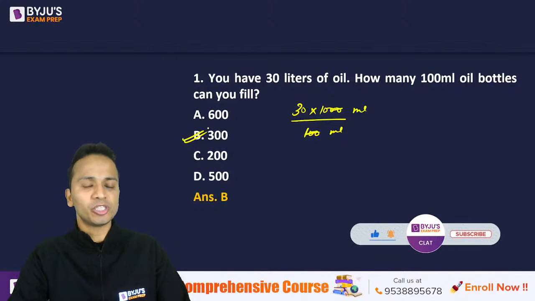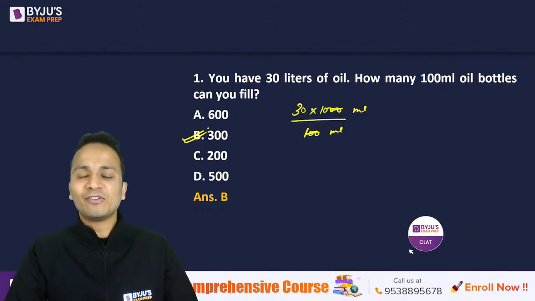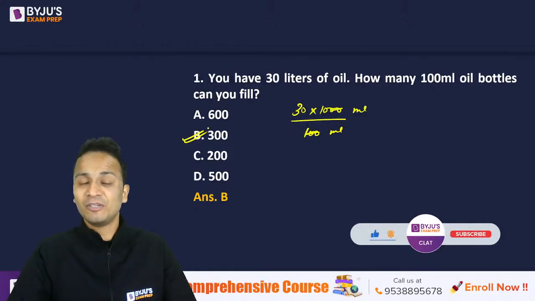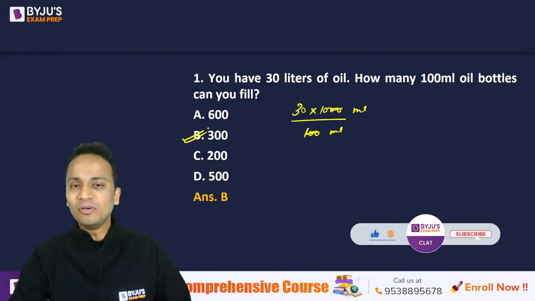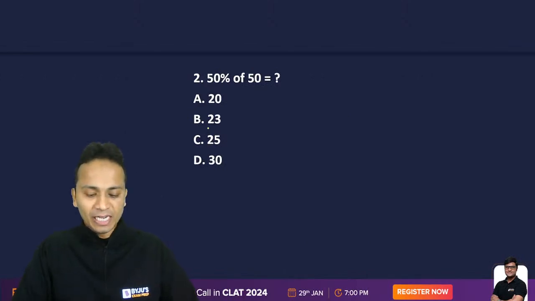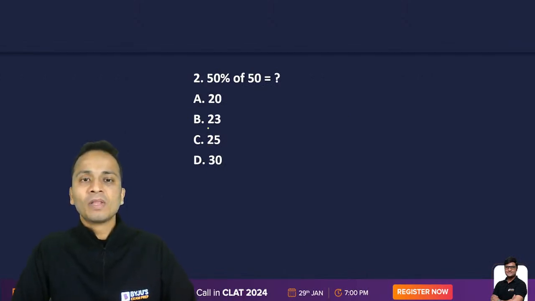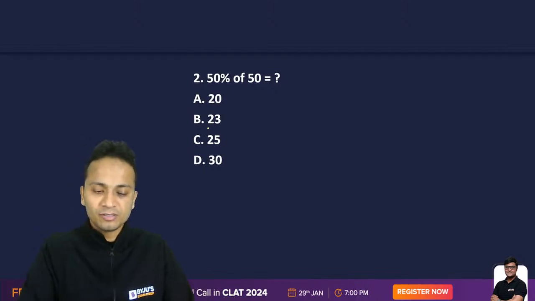Let's move on to the next question, and I want you to be lightning fast while giving the answer to this question, even faster than light, right? So question number 2 on your screen now. Quickly give me an answer for this one. 50 percent of 50 is equal to how much? Again, this was one of the actual questions of MH-CET law.